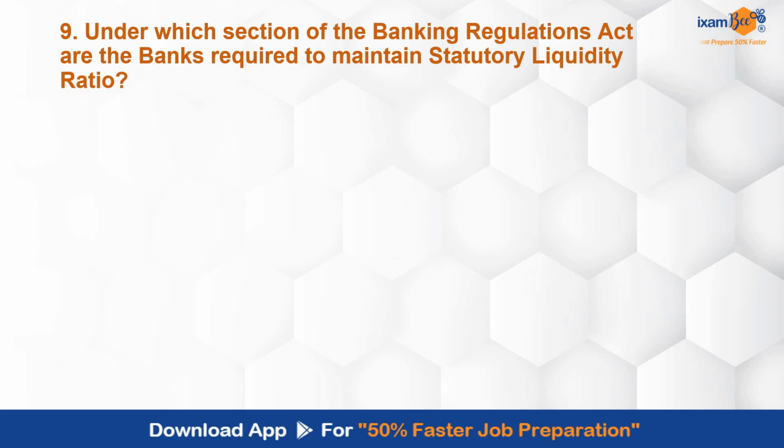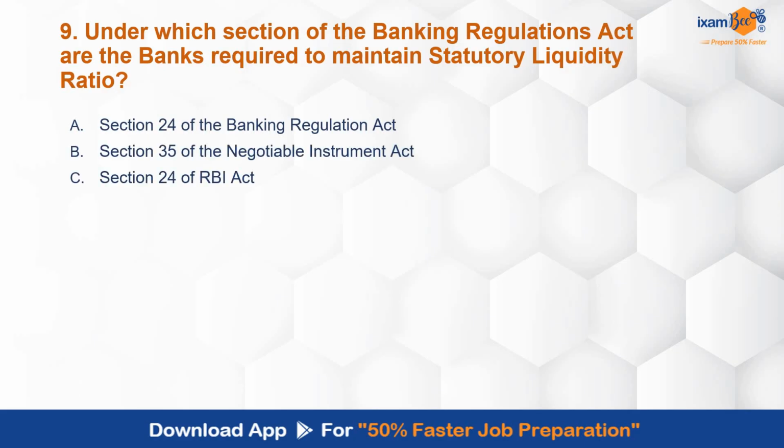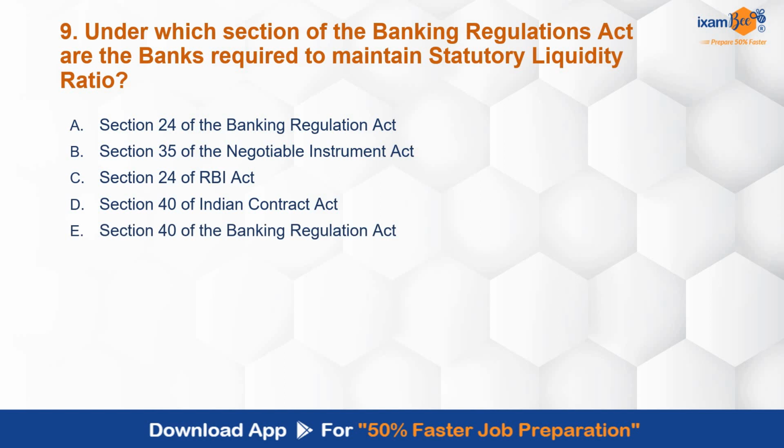This we have discussed. Under which section of the Banking Regulation Act are the banks required to maintain statutory liquidity ratio? 24, 35 of Negotiable Instruments Act, 24 of RBI, 40 of Indian Contract Act, 40 of Banking Regulation Act. Now what they have done here, they have changed the legislations as well. So you have to be very careful in such kind of questions and not make a mistake. अब वो यहाँ पे ऐसे भी कर सकते हैं that they may choose the correct answer and they may give you a change of the legislations there. यानी कि सेक्शन नंबर same रखेंगे but legislation के नाम change कर देंगे. So सेक्शन नंबर देख के hurry up, don't hurry up and just mark it. Read all the options carefully. Correct answer is A over here.